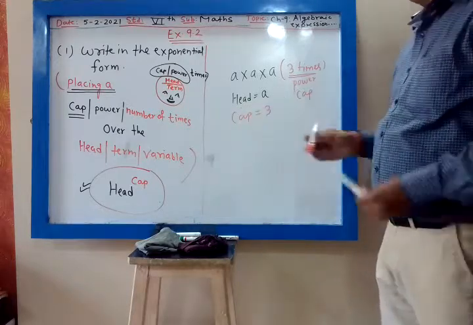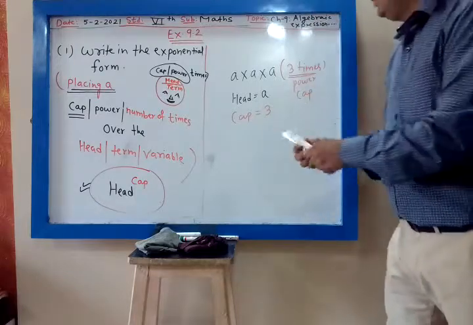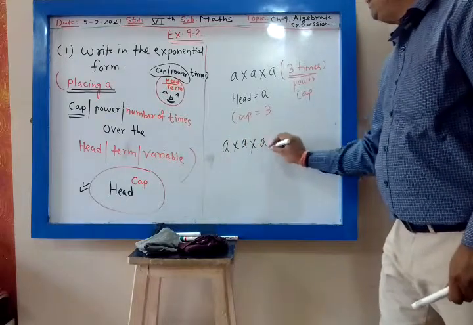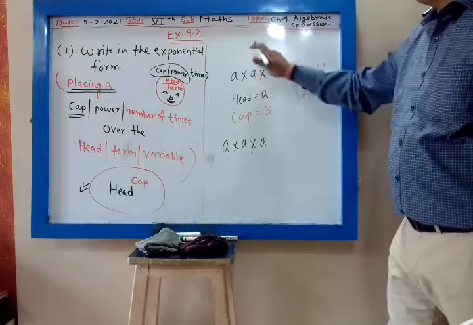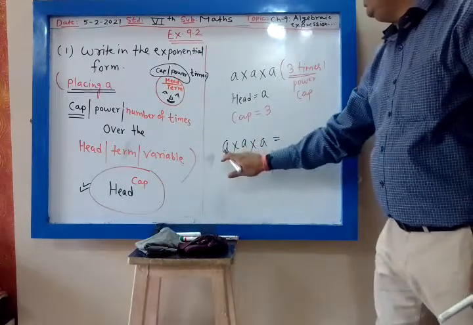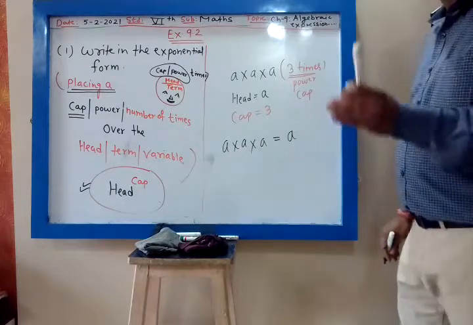Now you have to place a cap over the head. So I will write a into a into a. My head is a. Now what is the cap?